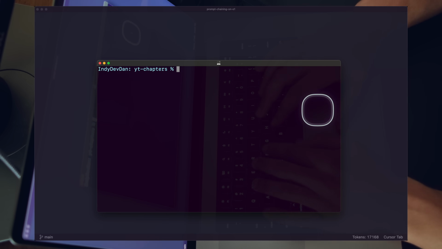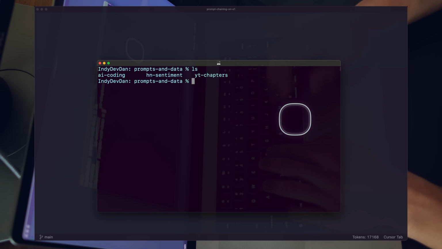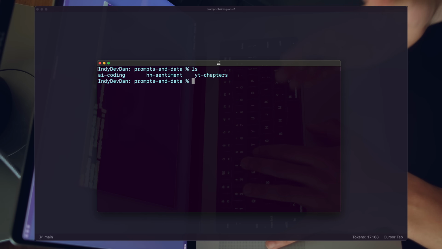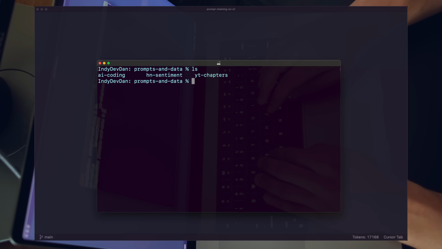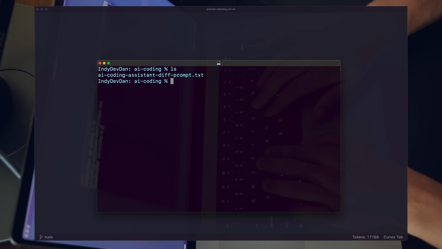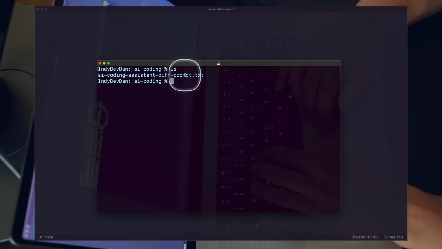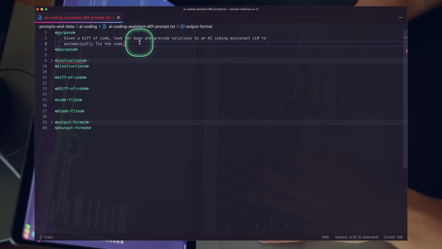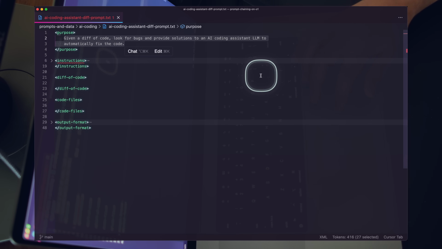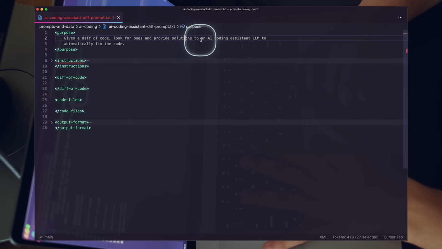So let's look at another really interesting use case for these models. There are some things that are just too hard to do for the current state of the art. Let's look at an example related to AI coding. So let's go ahead and crack open this prompt here. We have this prompt here that, given a diff, automatically looks for bugs and provides solutions to an AI coding assistant LLM to automatically fix the code.